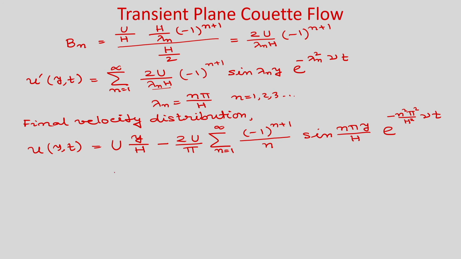Okay. So, you can see this is the final velocity distribution, and as t tends to infinity, this right hand side term will become 0 and you will get a steady solution. So, this is the transient velocity profile for plane Couette flow.